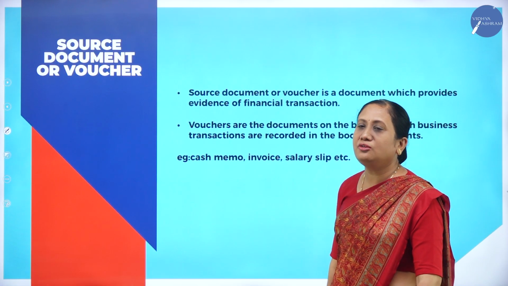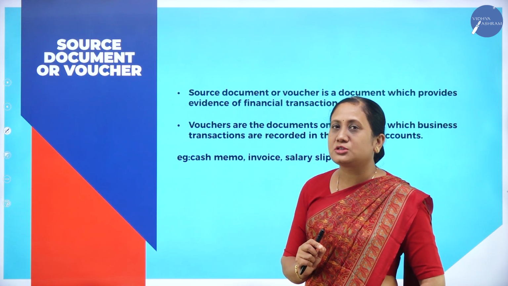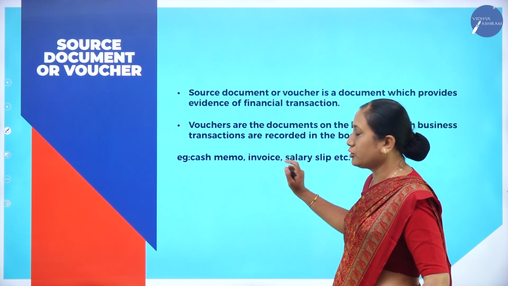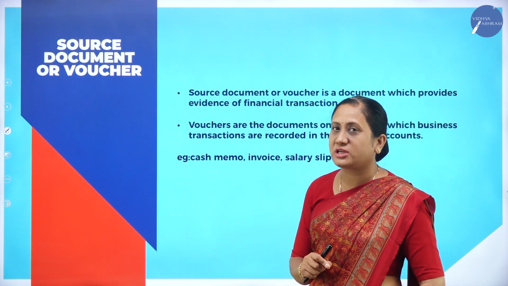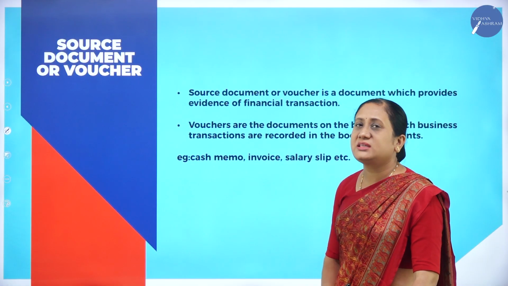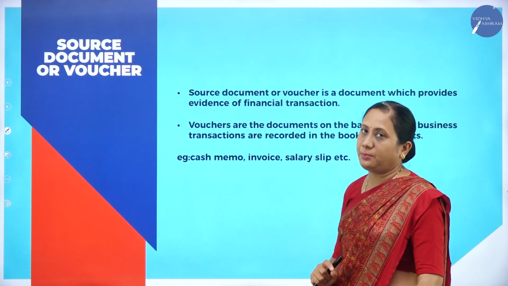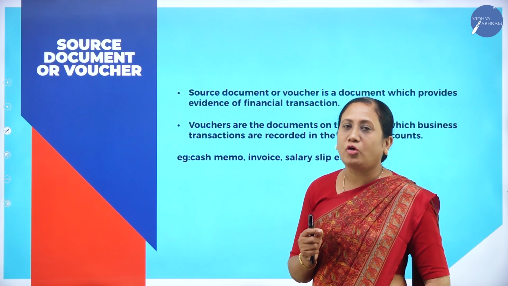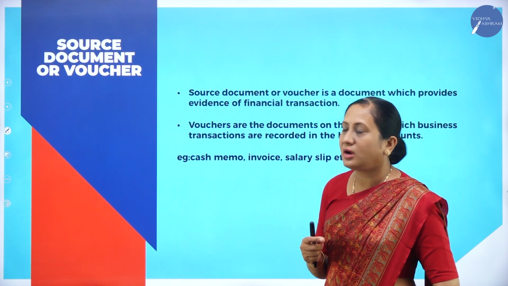Similarly, invoice or bill is also a source document. It is an example of voucher. Whenever there is a credit purchase or credit sale, invoice will be prepared. Looking at the invoice, he will record all the transactions in the books of accounts.